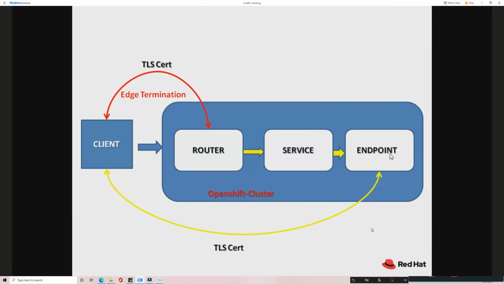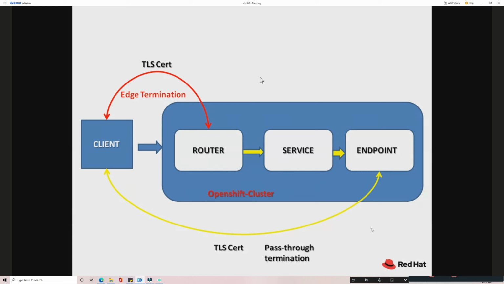Another way is where the endpoint, the application itself, not my router, only my application itself is acting as a TLS server. So here the application itself will issue the certificate to the client. So here I have to place the certificate and all the details inside the application itself. So this method is called pass-through termination. So I am bypassing everything. Directly the application is issuing the certificate to the client. So that's why we call this the pass-through method.